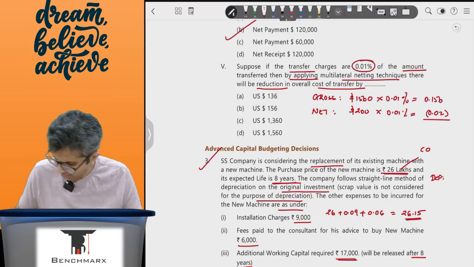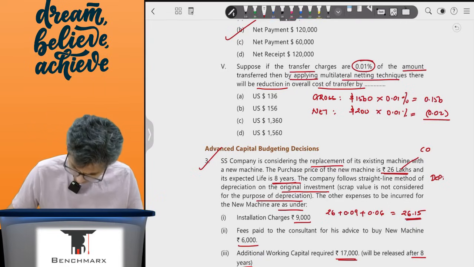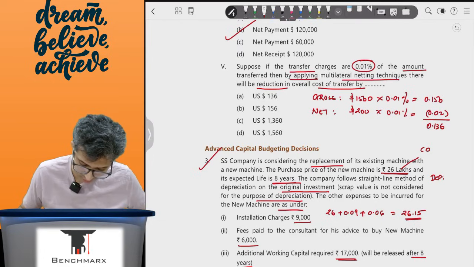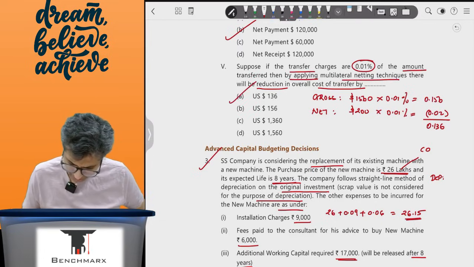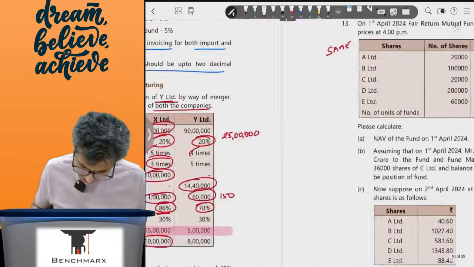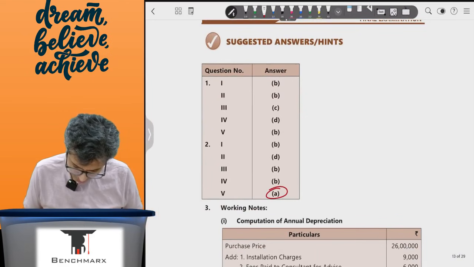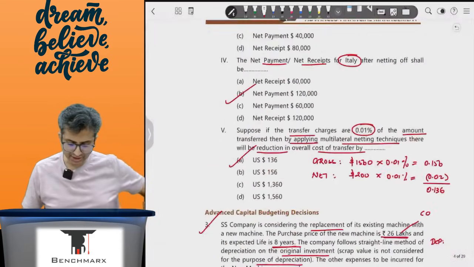Hence you will end up saving 0.136. Now this is in thousands, so into 1000, this is $136, and hence your answer should be A. Let me just confirm it once. Yes, it should be $136. Answer should be A.